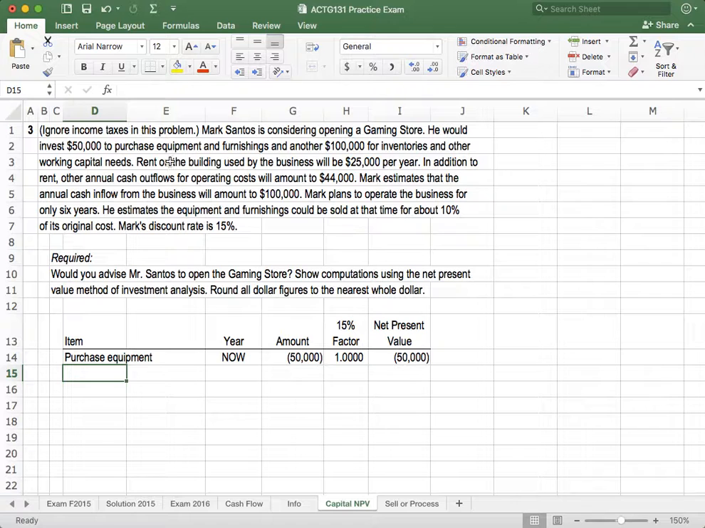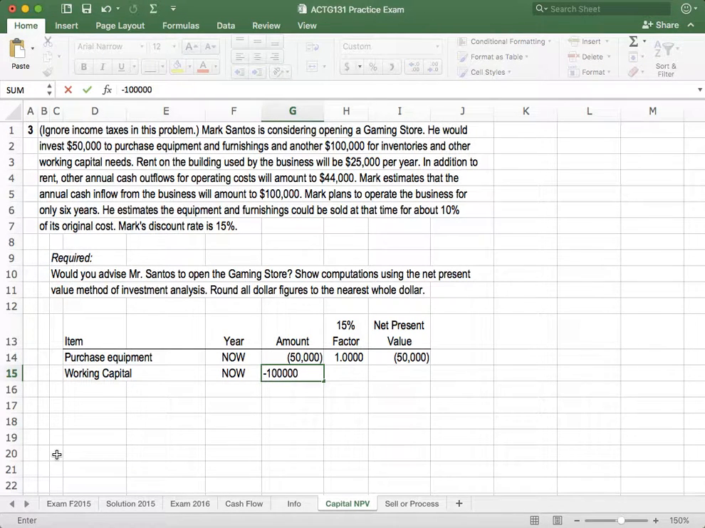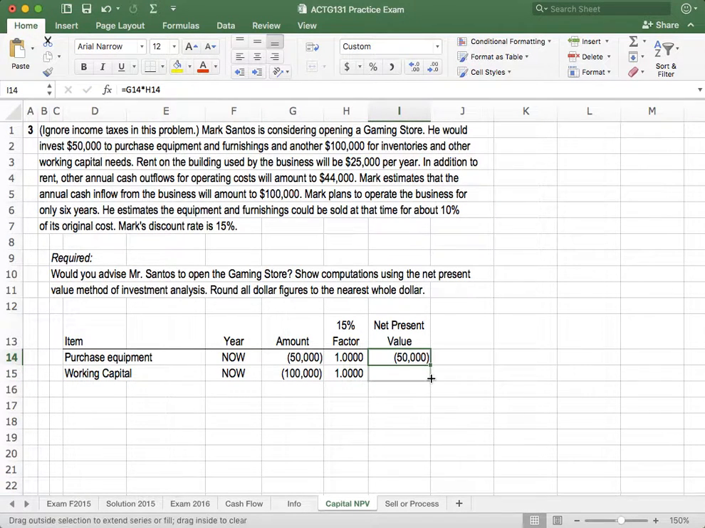The second item is the working capital needs. So at this point in time, we need to make certain that Mark Santos has made a budget for this working capital. So we put it in here, working capital. And if you remember, working capital is the difference between current assets and current liabilities. So this is also now, because he's going to be using it, he's going to be buying things. Again, it's a cash outflow, factor 1.0, and the net present value is multiplying the amount by the factor.